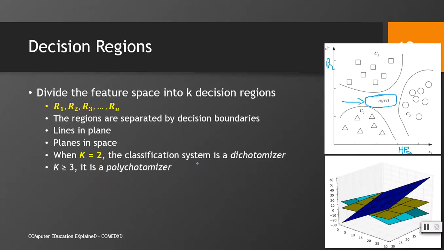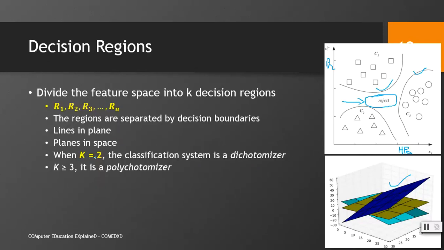It means that we can call it a discriminant function as well. This line could be drawn with the help of a function known as the discriminant function. So when we are working in 2D, we will have a discriminant function of 1 dimension, and if we are working in 3D, we will have a discriminant function of 2 dimensions, 1 dimension less than the space in which we are working.